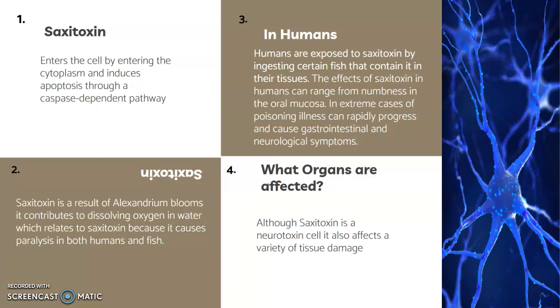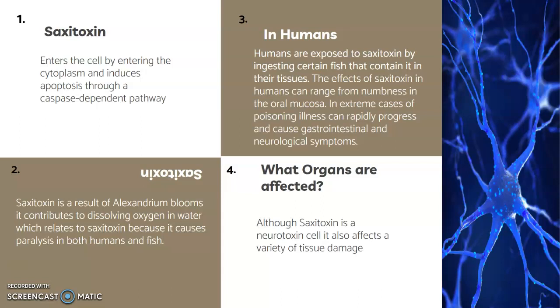In extreme cases of poisoning, illness can rapidly progress and cause gastrointestinal and neurological symptoms, which include nausea, vomiting, cranial nerve dysfunction, floating sensation, headache, muscle weakness, and vertigo.